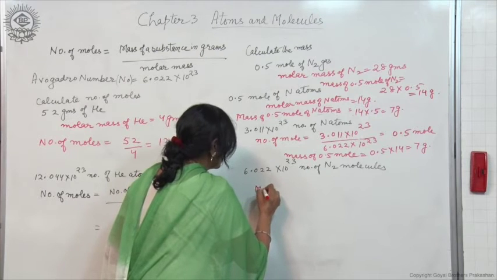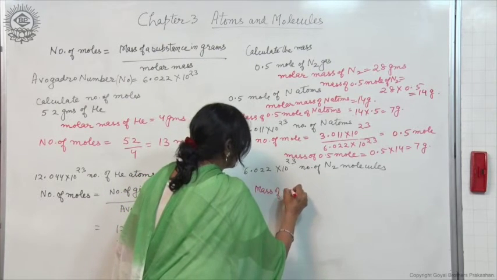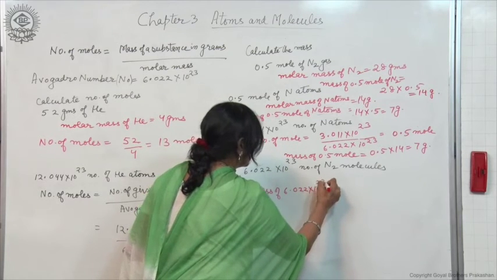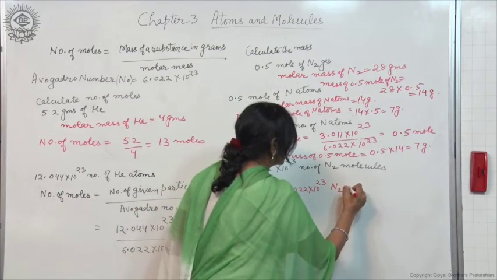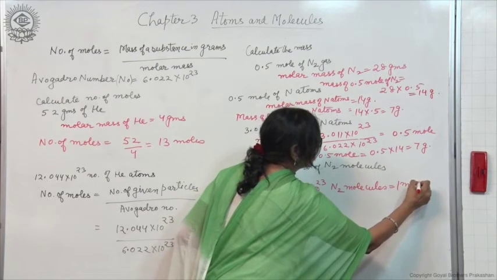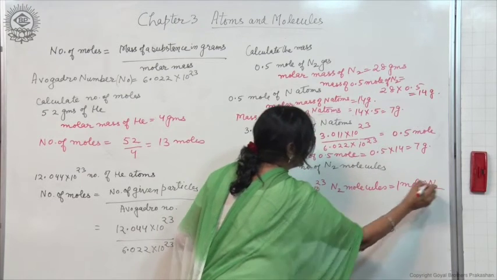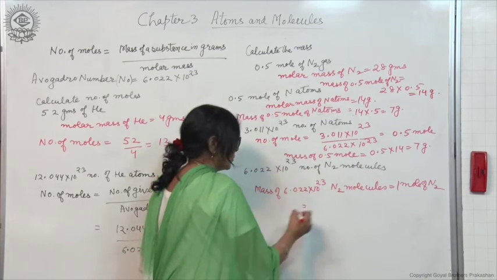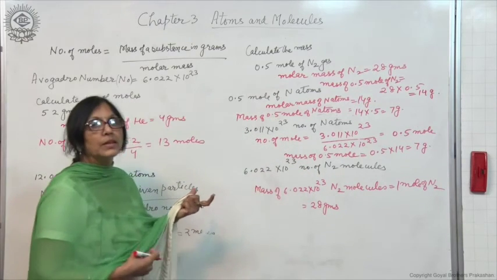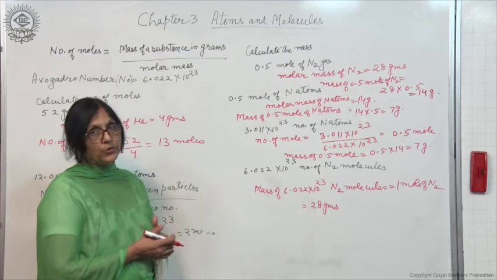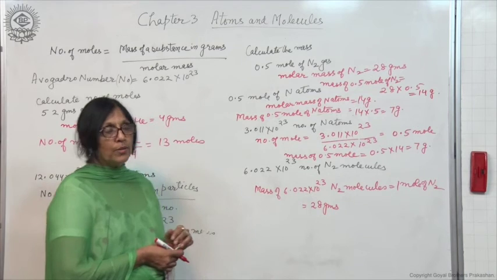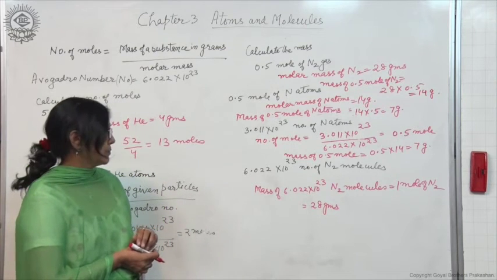So, mass of 6.022 into 10 to the power 23 nitrogen molecules is equal to 1 mole of N2 molecules, and its mass is equal to how much? 28 grams, because 14 grams is the molar mass of nitrogen atoms. So, N2, 14 into 2, 28 grams will be the molar mass of N2 molecules.